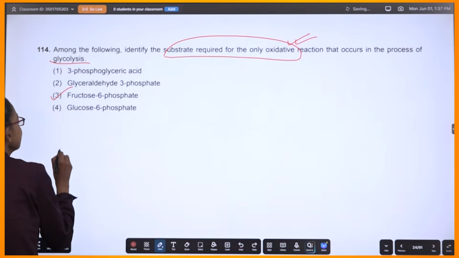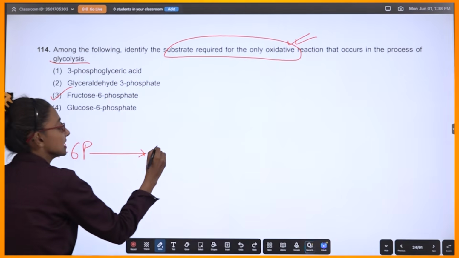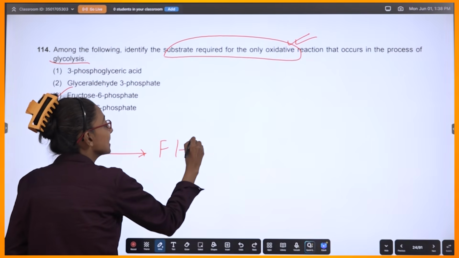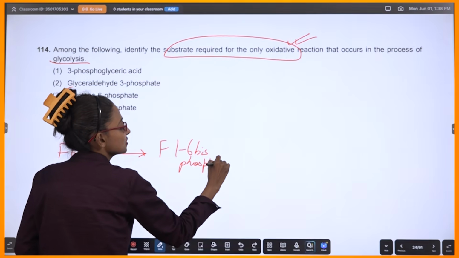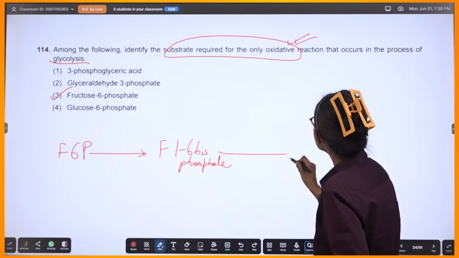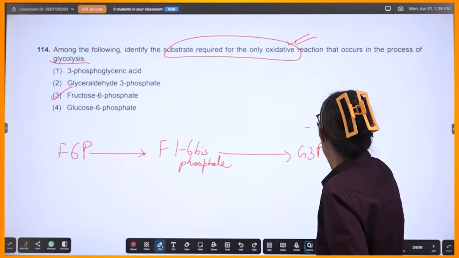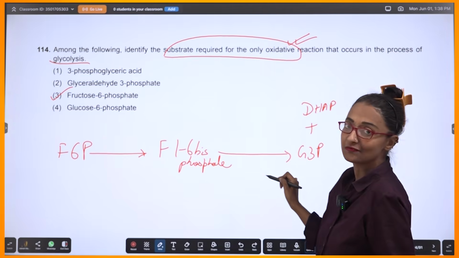So for that oxidative phosphorylation step, you need a substrate because fructose 1,6 bisphosphate is splitting into 3 carbon compounds. But for fructose 1,6 bisphosphate to be formed, you need another substrate, and that is fructose 6-phosphate. Where is it in the option? Here. So fructose 6-phosphate is converted to fructose 1,6 bisphosphate, which will then split, you know very well, into G3P and DHAP. Do you get me? Dihydroxyacetone phosphate and glyceraldehyde 3-phosphate.